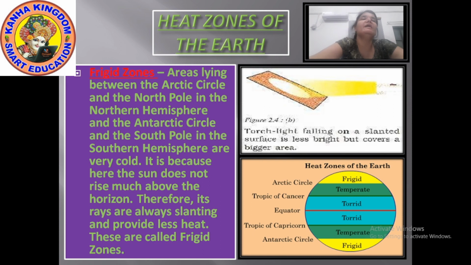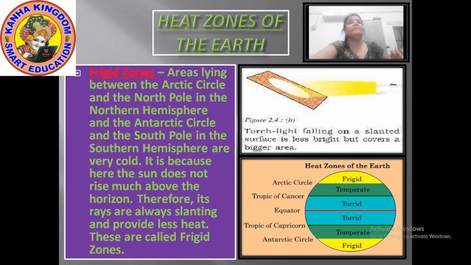Below that I have shown you a picture of the heat zones. As we talked about, the torrid zone lies between the Tropic of Cancer and Tropic of Capricorn. You can see the torrid zone in light green color. Then comes the temperate zone in dark green color, and then the frigid zone in yellow color, with the Arctic Circle in the north and the Antarctic Circle in the south. So these are our heat zones.